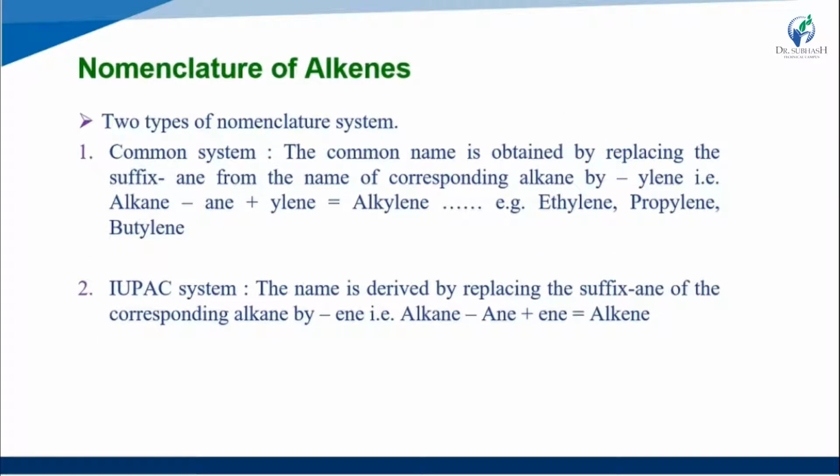Then nomenclature of the alkene. There are mainly two types of nomenclature: the common naming system and the IUPAC naming system.